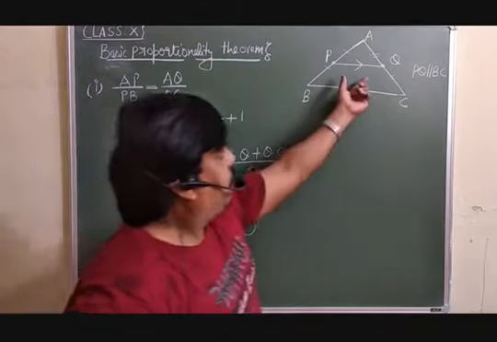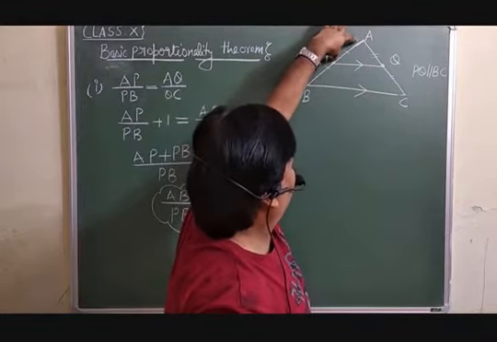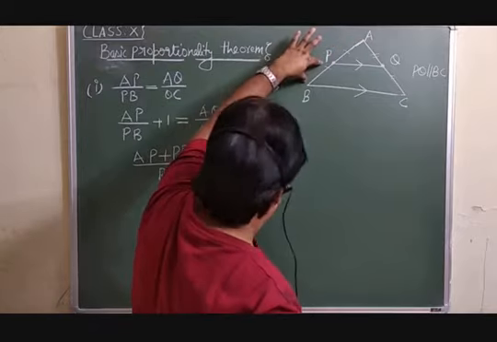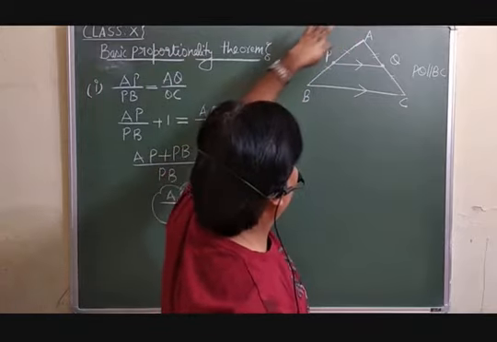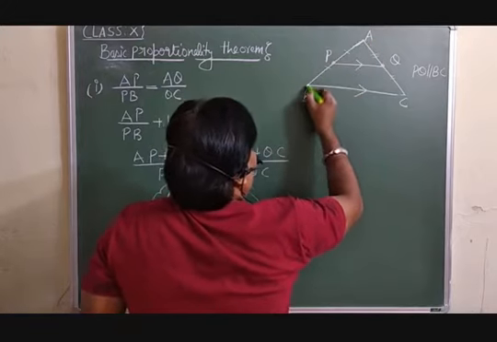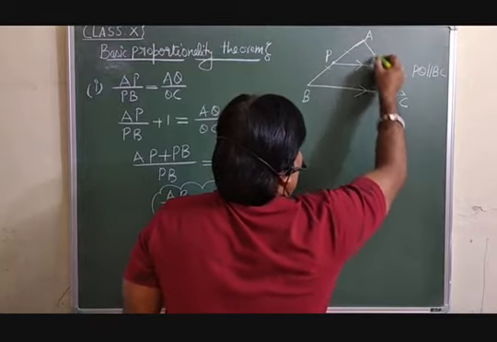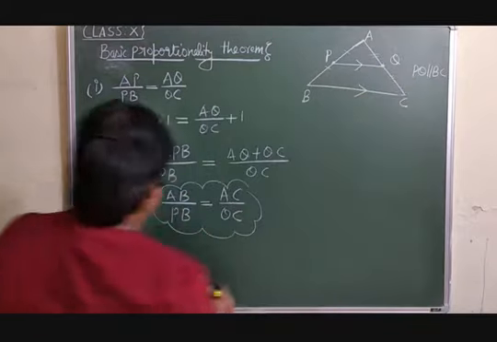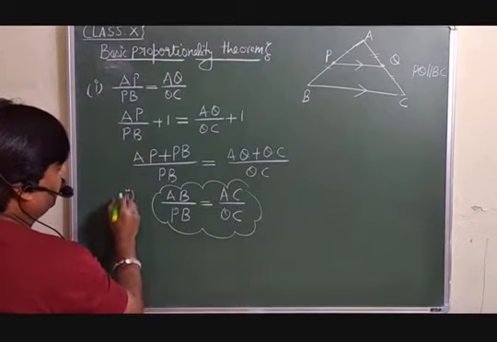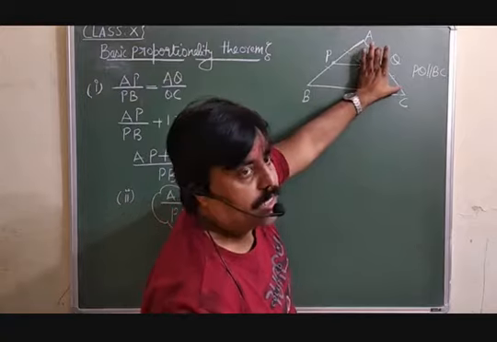Means if this line is parallel to one of the sides, then the ratio AB over PB is equal to AC over QC. Whatever ratio you are taking here, if you are taking the whole side AB over PB, then you are supposed to take AC over QC here. So whatever ratio you take on one side, the same you are supposed to take on the other.